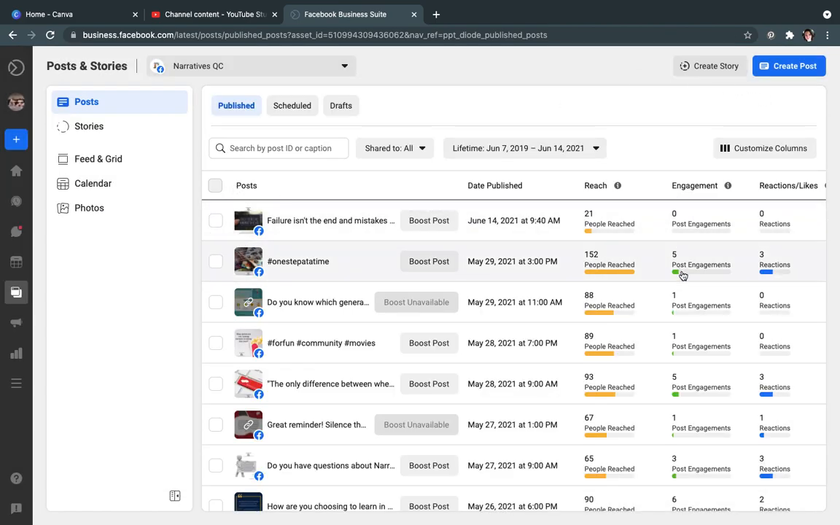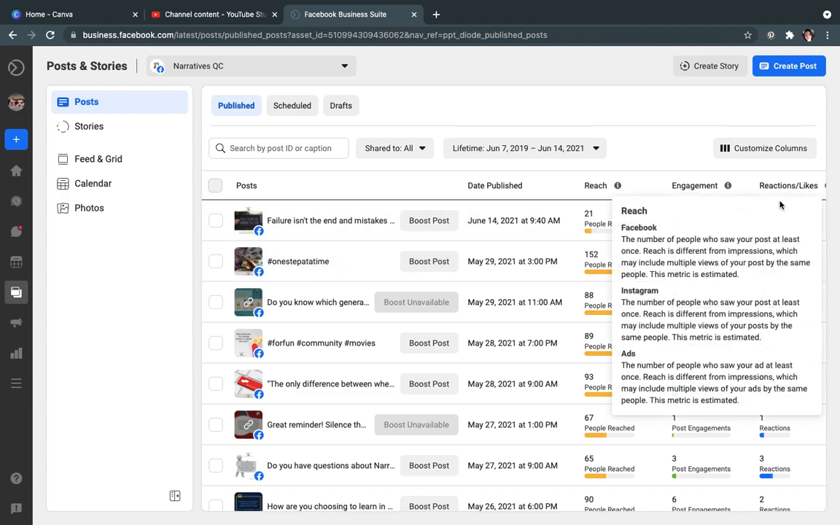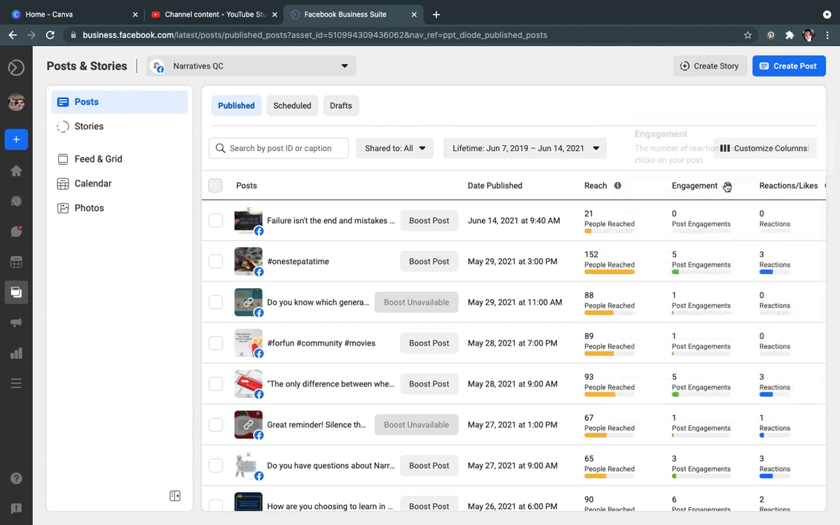This real quick will give you information. You can look at all the posts that have been posted, and you can see that we have reach, we have engagement, and we have reactions. So reach, if you don't know what these mean, you just hover over the little I for information, and it tells you. It's an estimated number of the people who saw your post at least once. But it could also include multiple views by the same people. So it's hard to know. It's really a guesstimate. Engagement is the number of reactions, comments, shares, and clicks.